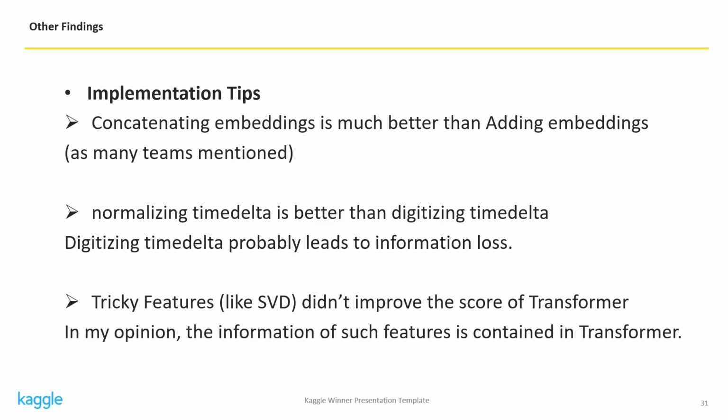I also found some tricky features done by SVD didn't improve the score of the neural nets, while it improved the score of the gradient-boosted trees. In my opinion, the information of such tricky features is already contained in transformer, and they are not needed.